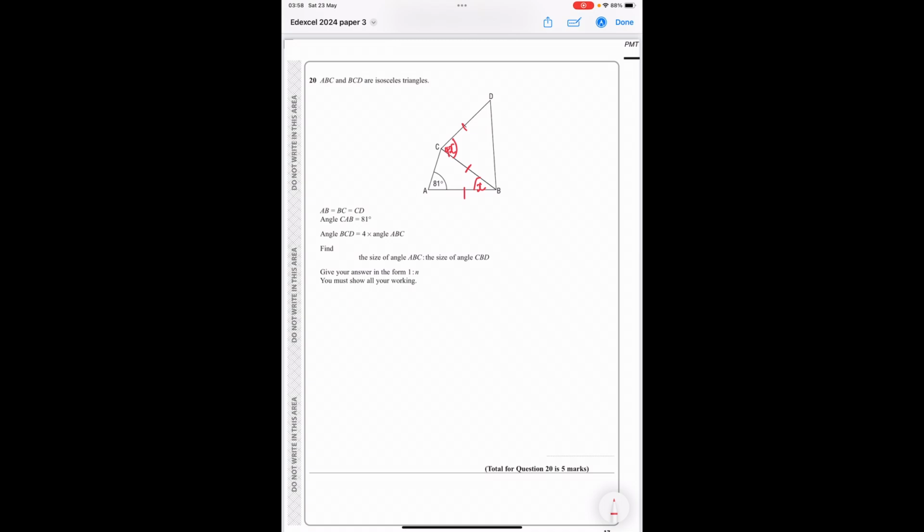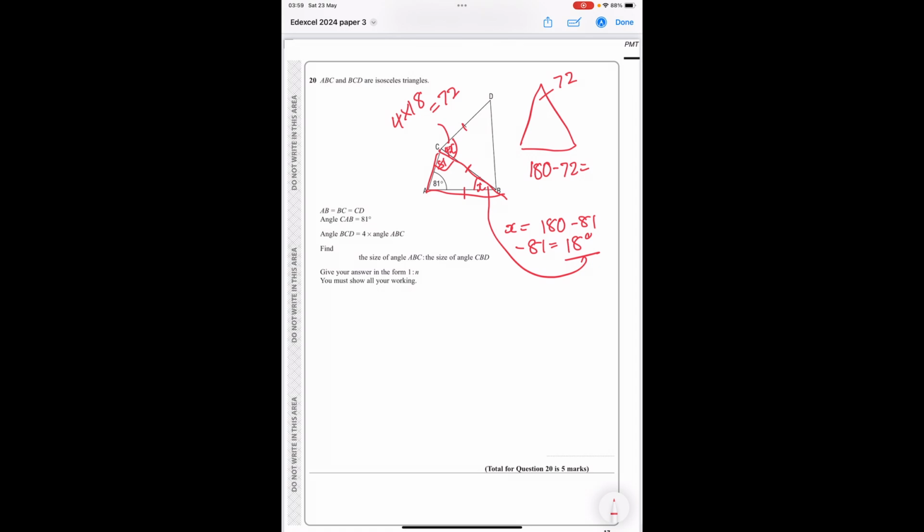So I'm going to begin by this triangle here. If this is an isosceles, I know this one must be 81. So angle x is going to be 180, take away 81, which gives me 18. If I know that angle there is 18, I know this one is 4 times 18, which gives me 72. Again, we have another isosceles here. If this is 72, then the bottom angles are going to be 180, take away 72, which gives me 108, and divide 108 by 2 gives me 54 for each of these.